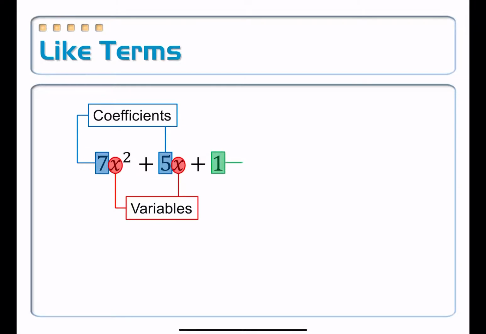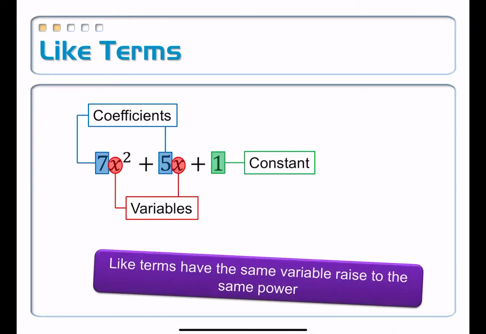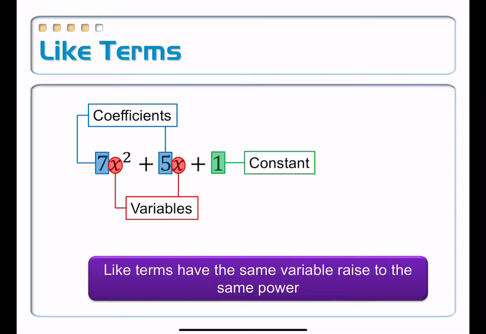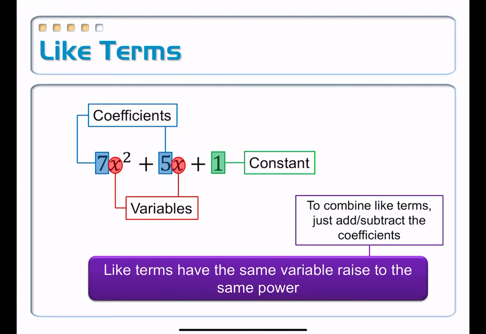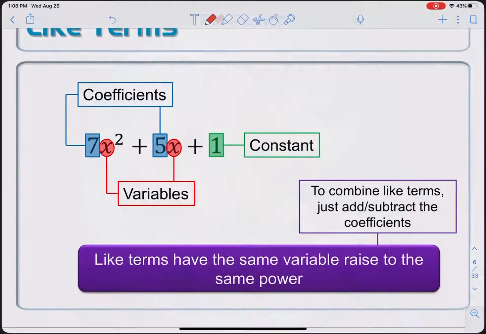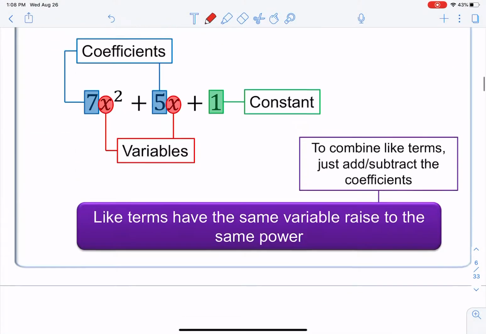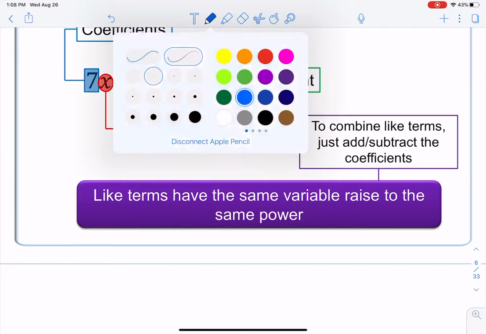It's a constant term. So one last thing, like terms have the same variable raised to the same power. How do I combine like terms? What do I do? The way that I combine like terms is I keep the variable the same. I just add or subtract the coefficients. I just deal with the numbers that are right up front. All right, there's nothing to do on this particular slide, so let me come back over here, maybe add an extra page down here, and we can give it a try.